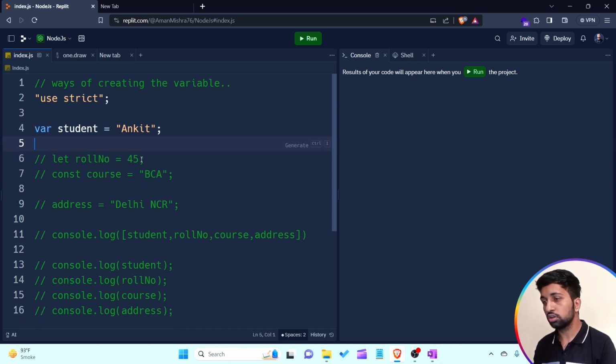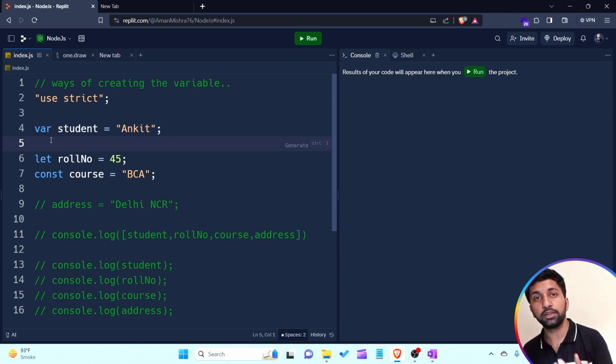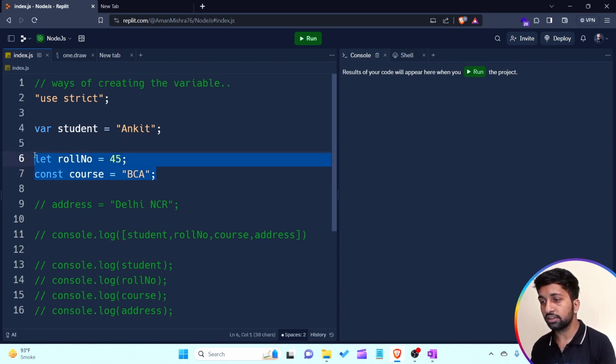Now I'm talking about the const keyword as well as the let keyword. The let keyword came into the picture because of problems that occurred with the var keyword. When creating a variable with var, there were too many problems faced by developers or coders before modern JavaScript was introduced. So to solve those problems, these two keywords came in modern JavaScript: the let keyword and the const keyword. By using the let keyword, we are able to solve that problem. What is the problem? I'll talk about it later.